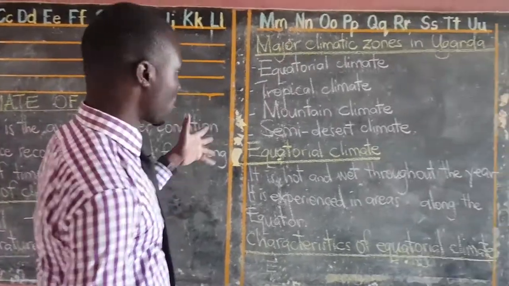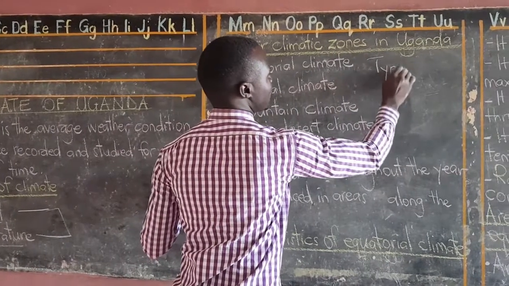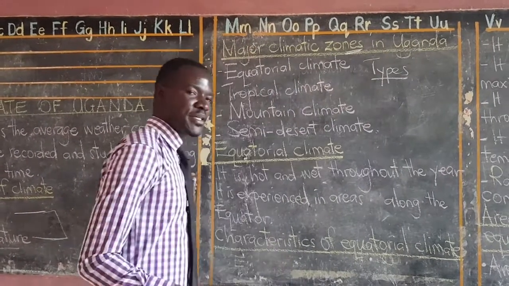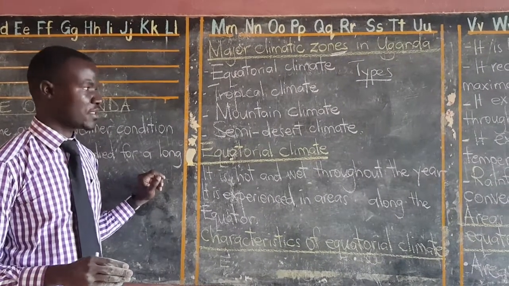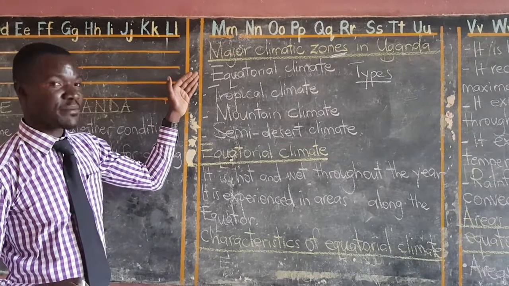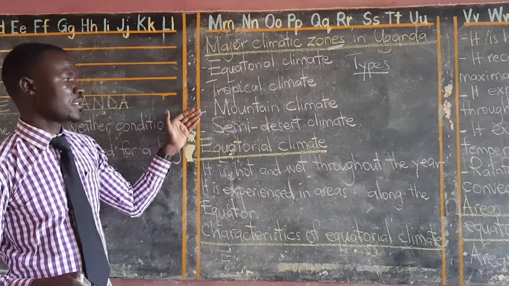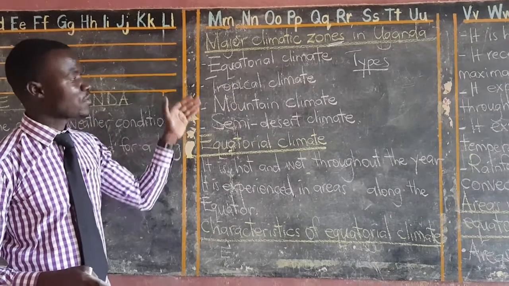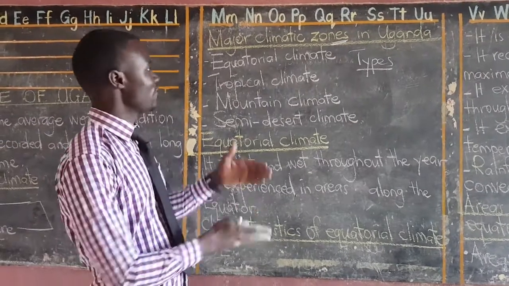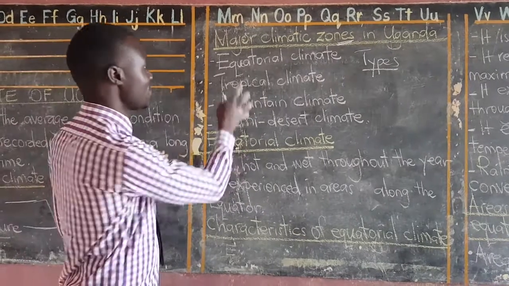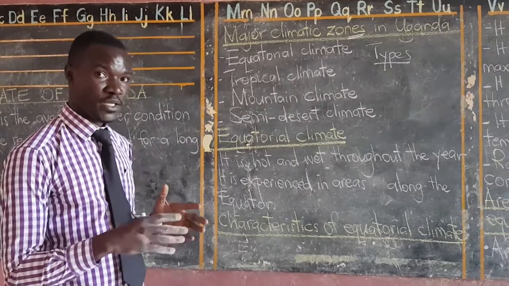So, we continue to the climatic zones or the types. These can also be referred to as types of climate. They are the same as climatic zones. In Uganda, we have majorly 4 types of climate or zones. We have the equatorial climate, the tropical climate, the mountain climate, and the semi-desert climate. All these regions are in Uganda, and there are factors that influence Uganda to have these 4 different types of climate. We shall look at them in the near future.